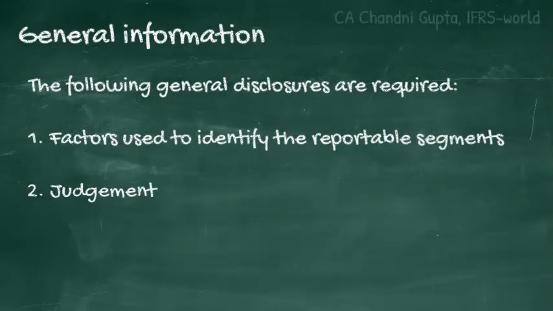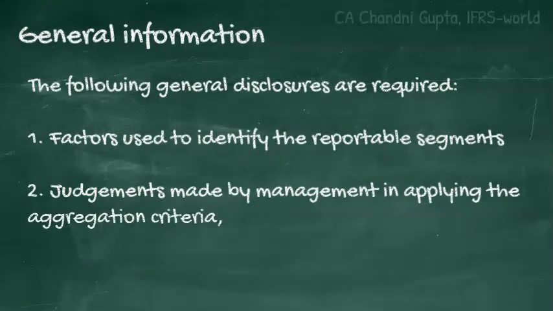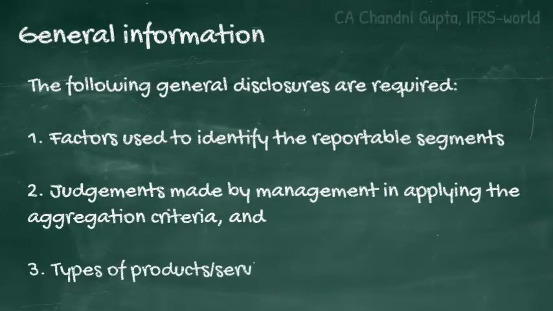For example, the products, the geographical area, etc. Number second is the judgments that the management has made in applying the aggregation criteria if the entity has aggregated the operating segments. And the third part is the type of products or services of the reportable segments. So basically, these three pieces of information are required to be disclosed, and these are the general information.